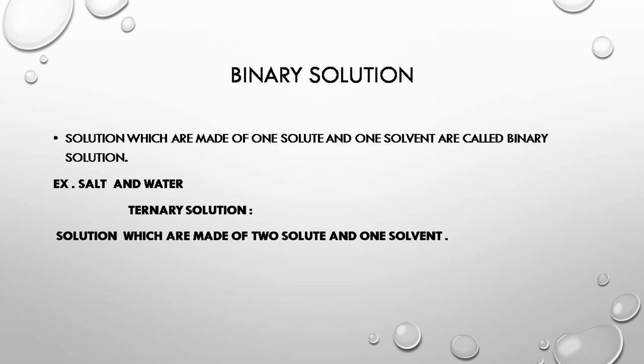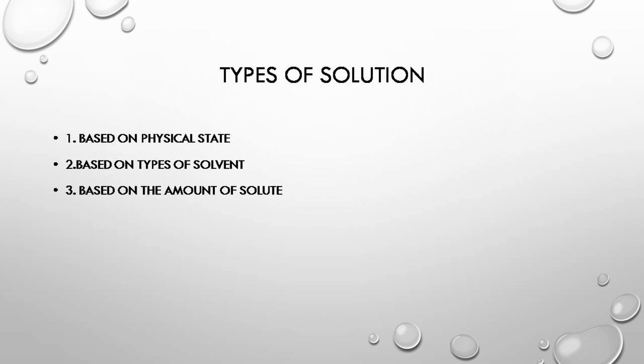Next we see ternary solution. A solution consisting of three components, two solutes and one solvent. In this case, water acts as a solvent. For solutes, I will take sugar and salt. That solution is called a ternary solution. Next we go to types of solution.